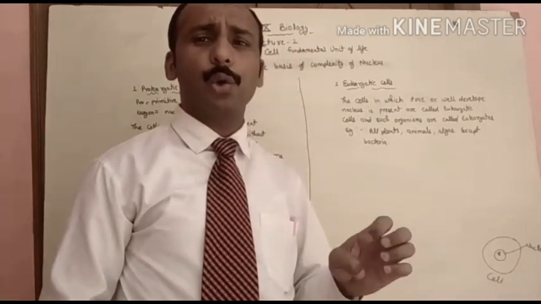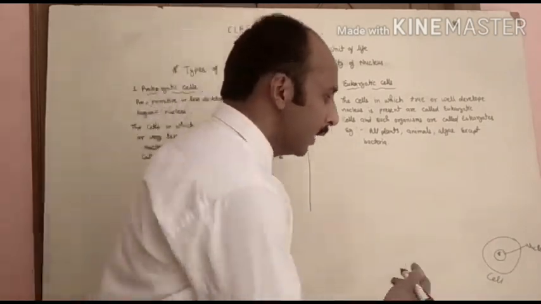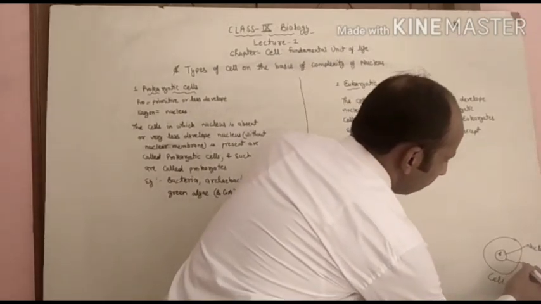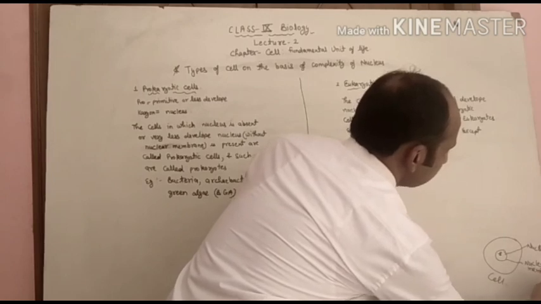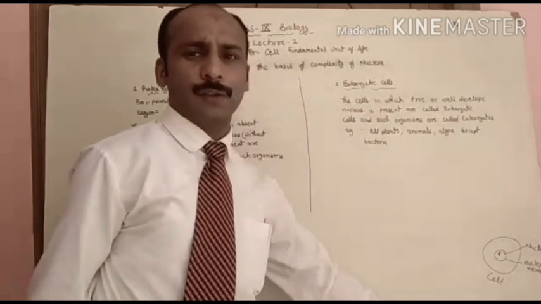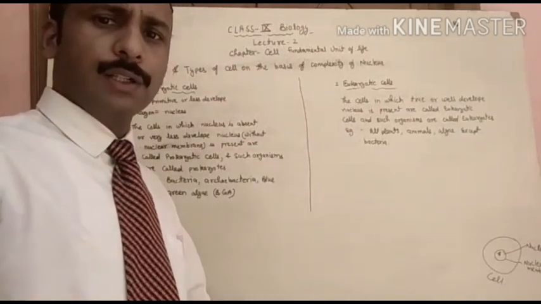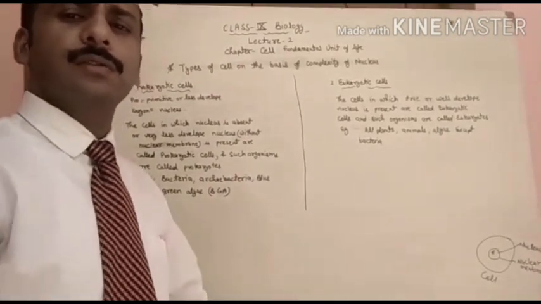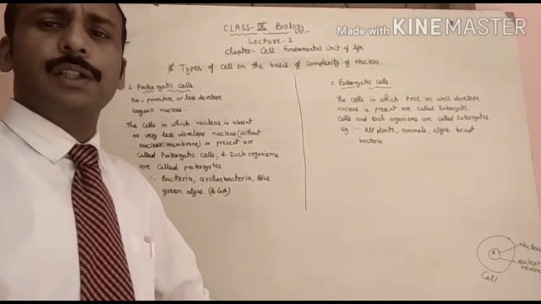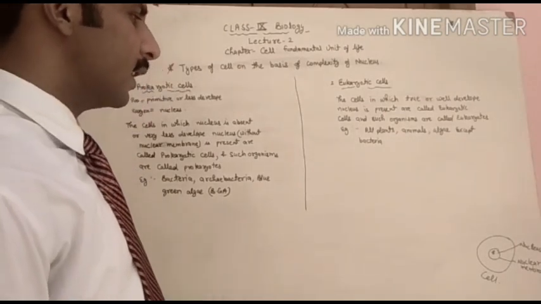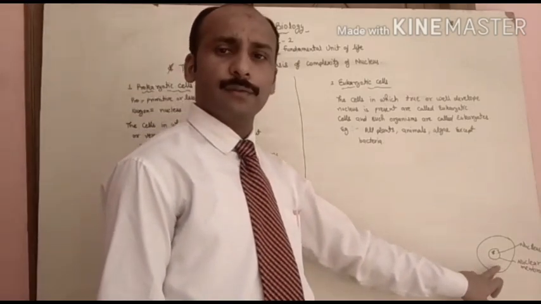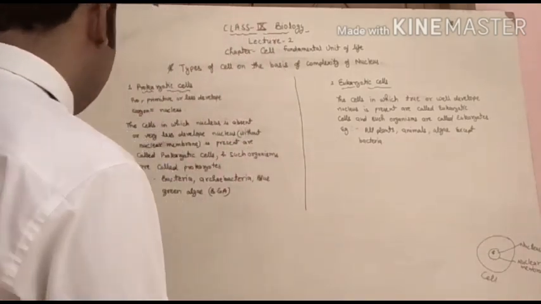It is called the controlling part of the cell. And the outer covering of the nucleus is called the nuclear membrane. So now let's come to the topic.